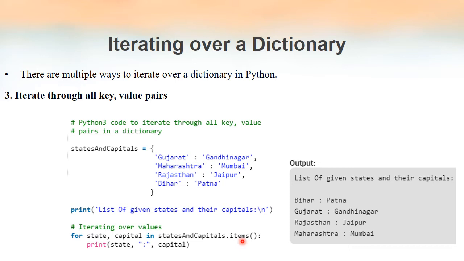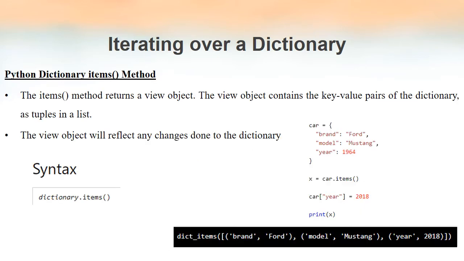So this is the third way by which we can iterate over a dictionary, and again we cannot guess the order in which we will get the output. It will be in arbitrary order because the elements inside a dictionary are unordered. We are not accessing any element inside the dictionary by using index numbers. So there is no order in which the elements are stored inside a dictionary. So we cannot guess the order in which we get the output when we use the method items to get all the key value pairs from a dictionary.